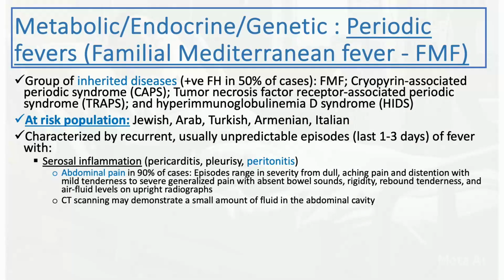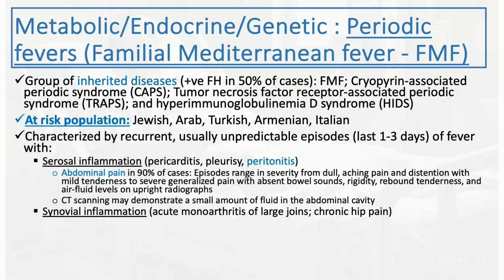The episode of abdominal pain can range in severity from dull aching pain and distension with mild tenderness to severe generalized pain with absent bowel sounds, rigidity, rebound tenderness, and air fluid levels on upright radiograph, almost looking like an acute abdomen. So it could be mild, it could be severe. CT scanning may demonstrate a small amount of fluid in the abdominal cavity because of the inflammation.